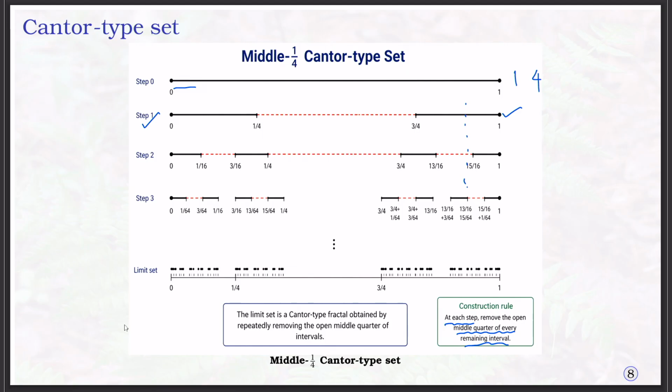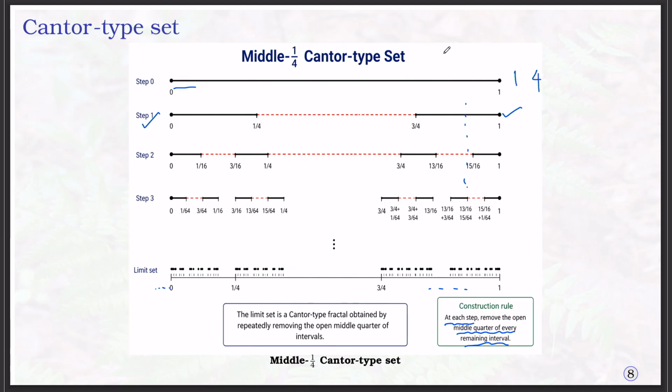This is the construction rule. If you are constructing, the limiting case is like this one. If you take the intersection, after a certain number of iterations we will get this type of set. So obviously it has properties similar to the Cantor set. It is an uncountable set, its length is 0. It is a closed set and a perfect set, it has the same properties.